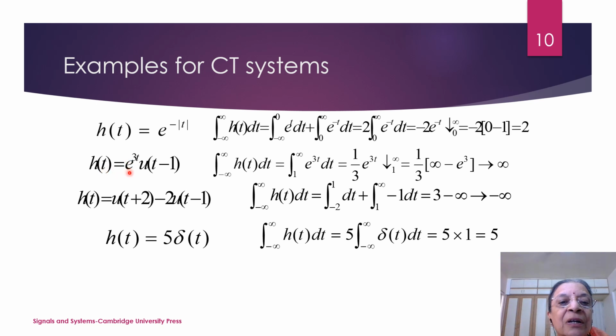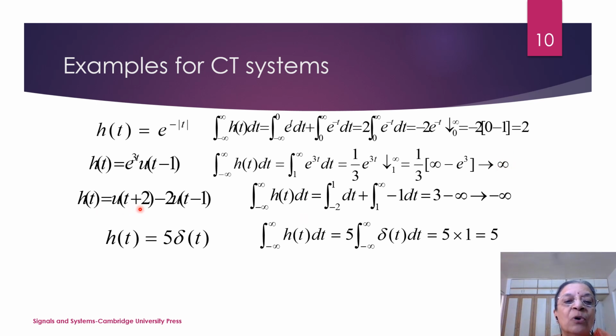Now h of t is e raised to 3t u of t minus 1. So integration from minus infinity to infinity of h(t) dt is equal to integration from 1 to infinity of e raised to 3t dt, because u of t minus 1 is given. So what is the integration? 1 by 3 e raised to 3t from 1 to infinity. So if I just carry it out, it will be tending to infinity when t tends to infinity. So this tends to infinity.